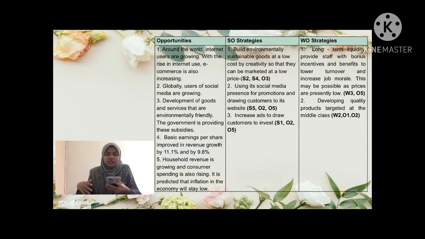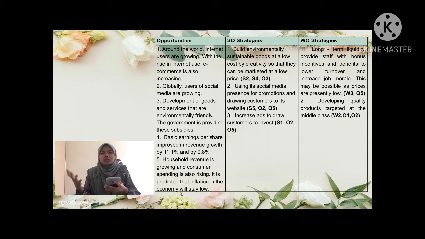And the last one is when I combine strength number 1, opportunities number 2, and opportunities number 5. For strength number 1, Nestle has a wide number of outlets. So when I take advantage of the opportunities, social media are growing, household revenue is growing, and consumer spend is also rising.